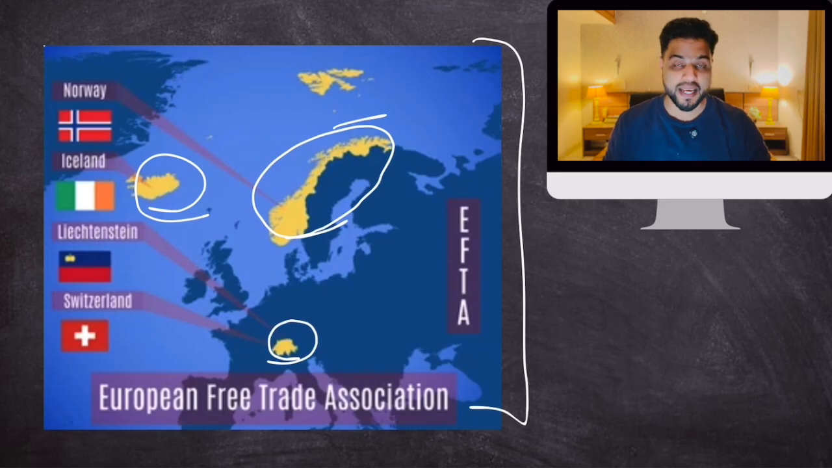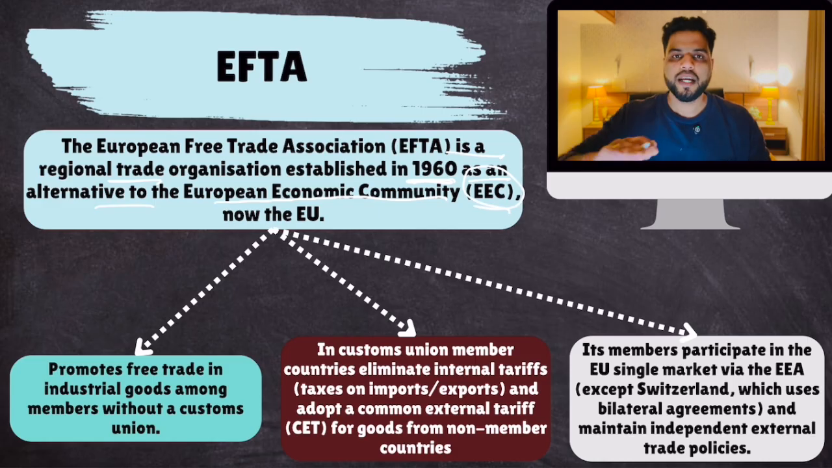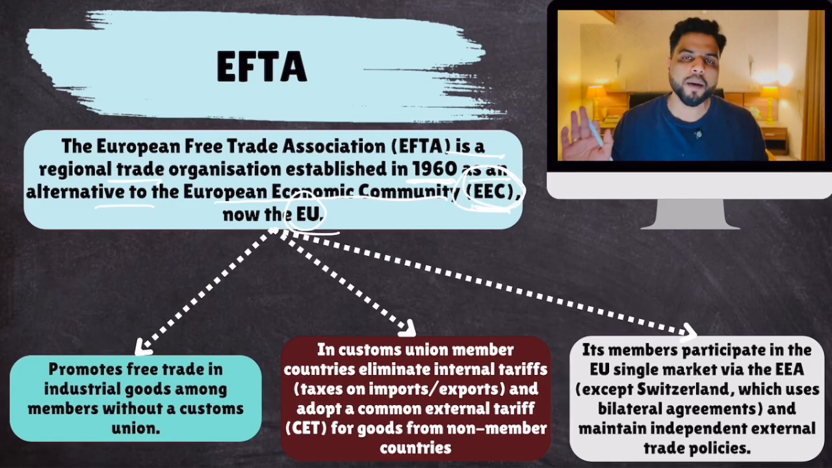Now what is EFTA, and how is it different from the European Union? EFTA is a regional trade organization established in 1960 as an alternative to the European Economic Community. The European Economic Community later became the European Union. These 4 countries were not happy with the way the European Economic Community functioned. They never wanted to be a part of the European Union, so they created their own economic integration model, and that was EFTA. Remember this part.